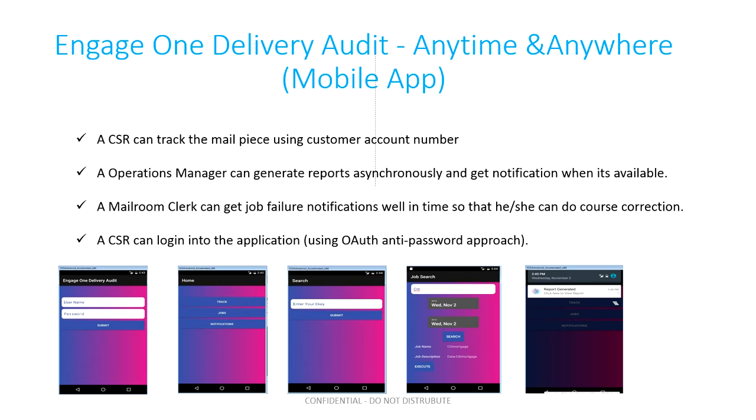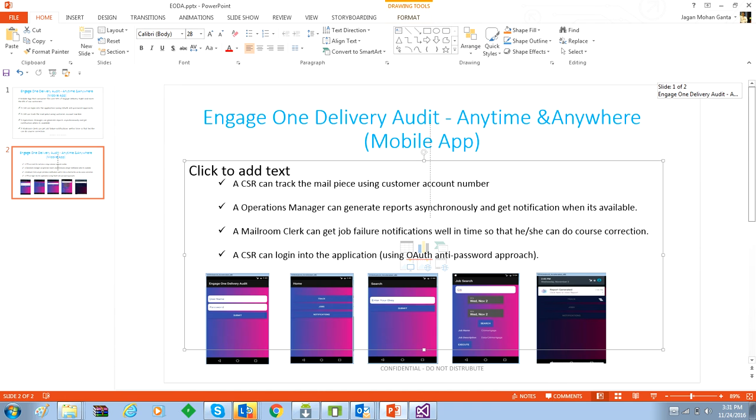Problem 3 is because of the sheer volume of data in the on-demand instance, some of the reports take a lot of time to generate. Customers need to log in and keep checking again and again to see if the report has generated successfully or has failed. With our mobile app, they will get an instant notification of availability of the report once generated successfully. They can then open the report from the mobile app itself.